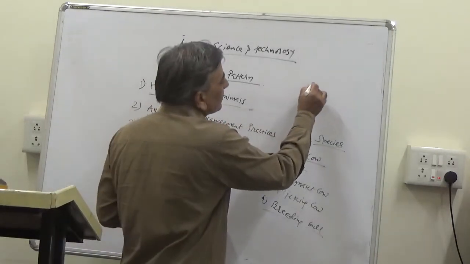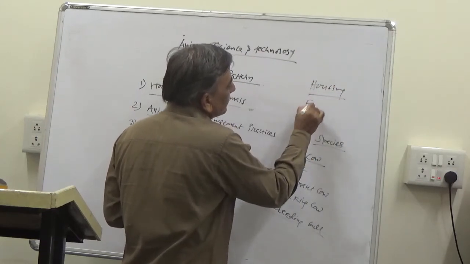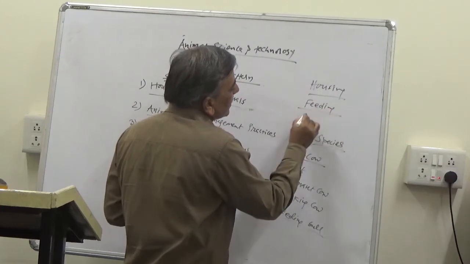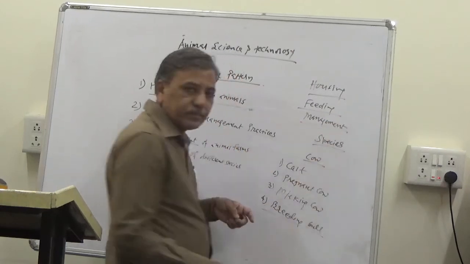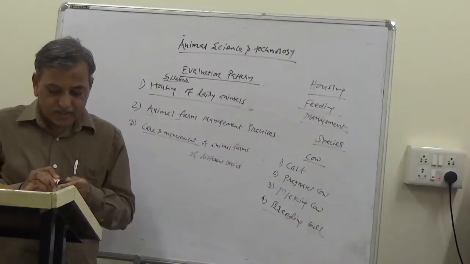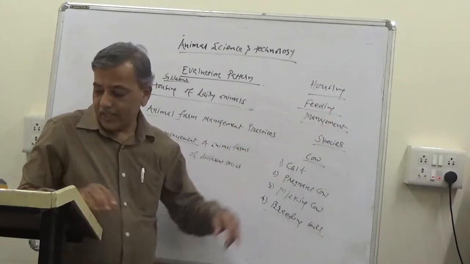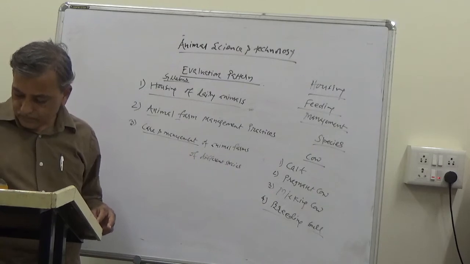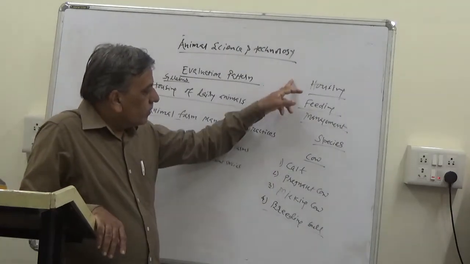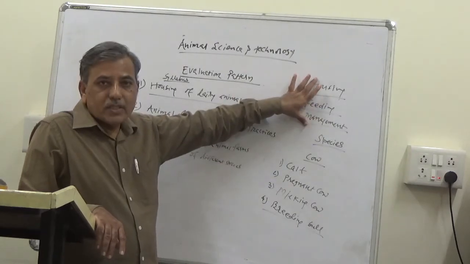One is housing, another is feeding, and the third one is management. So under these three heads, the different points are covered: housing, feeding and management. For each and every class of animal, we have to take care and management, taking into consideration these three parameters.